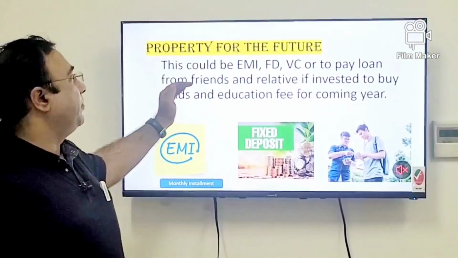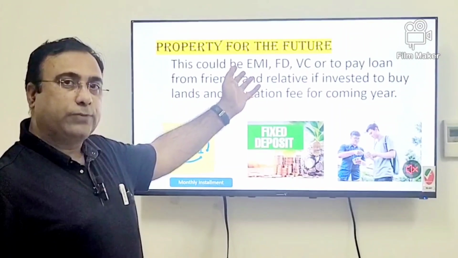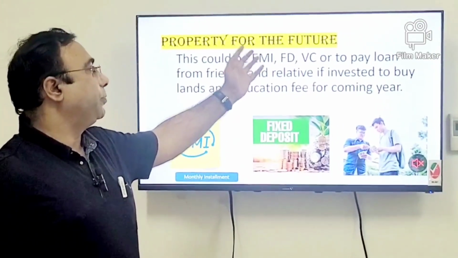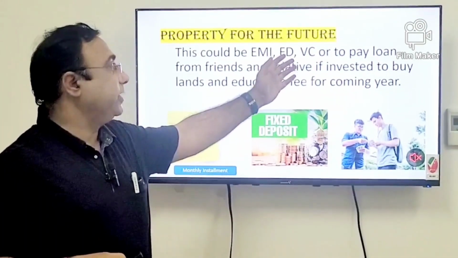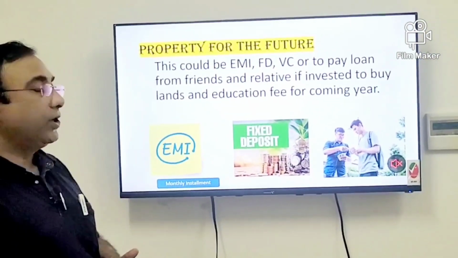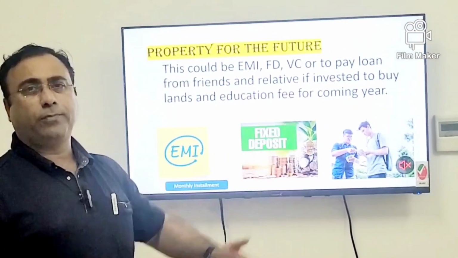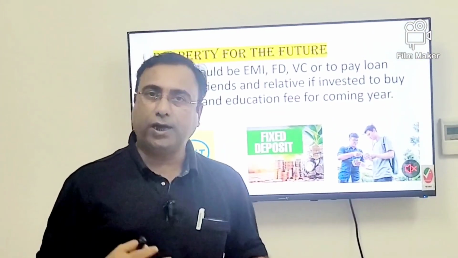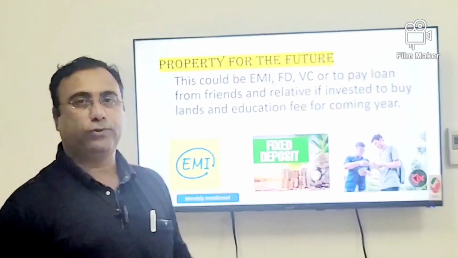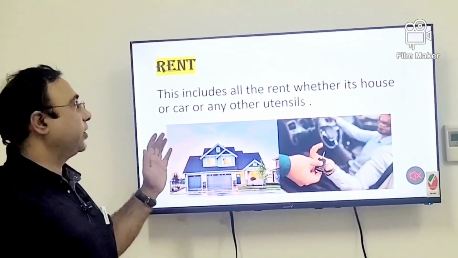Here I may advise that this includes money you have deposited somewhere, taken as a loan, or used to buy a house where you are paying EMI, or FD, or paying a loan from friends and relatives, or invested to buy some land and property. How much is required depends upon your age. If you are of an early age, 2% to 5% is more than enough, but in your elder age, like after 40, if you are planning, then a lump sum amount goes into that. So this is property for the future.